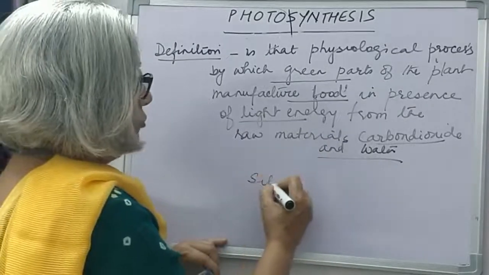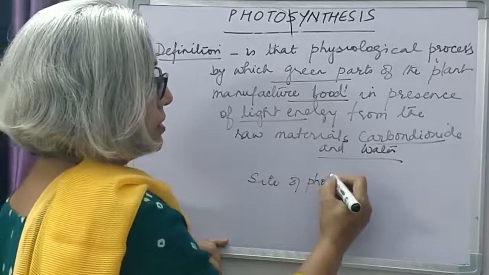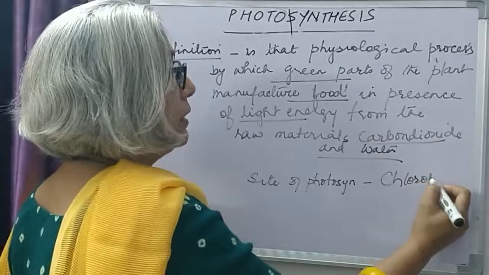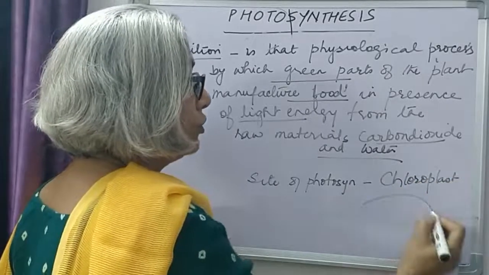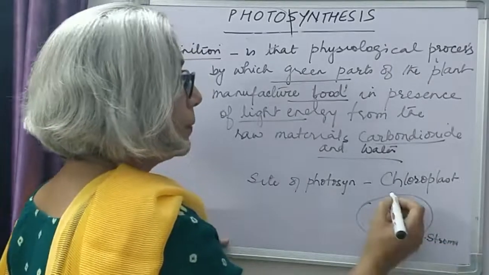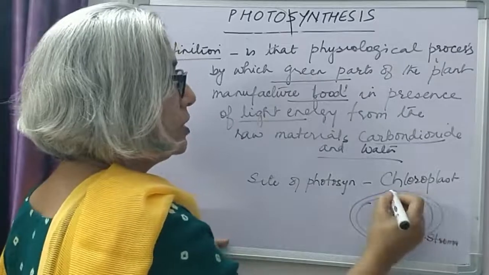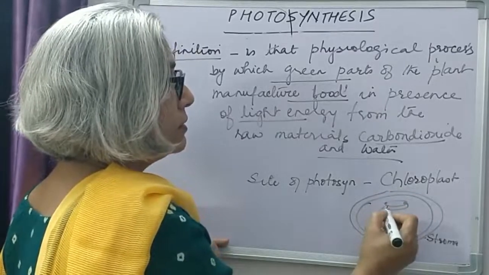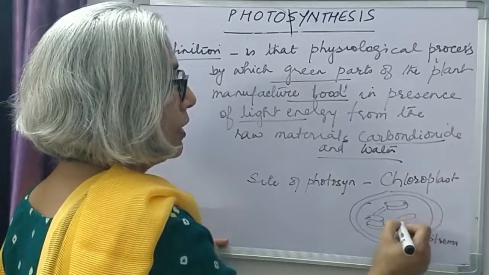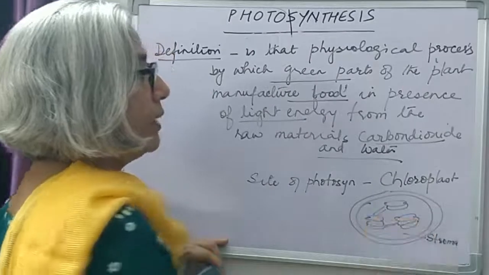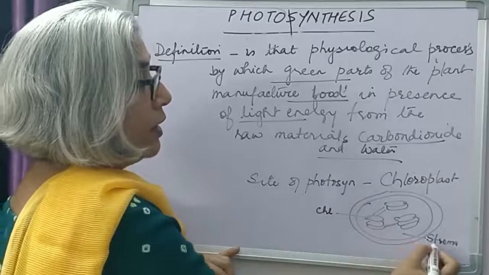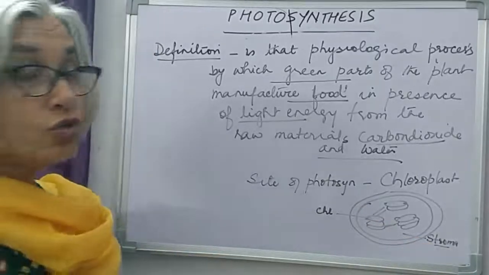And site of photosynthesis, as I just now told you, is the chloroplast. Now, two important parts of the chloroplast you have seen. The ground substance is called the stroma. It's a double membrane structure. These are thylakoids present in stack-like structures called granum joined by frets. So, thylakoid contains chlorophyll and the ground substance is called stroma.